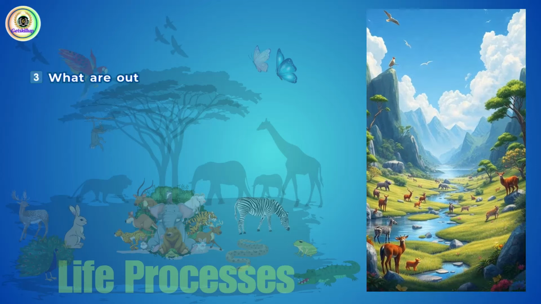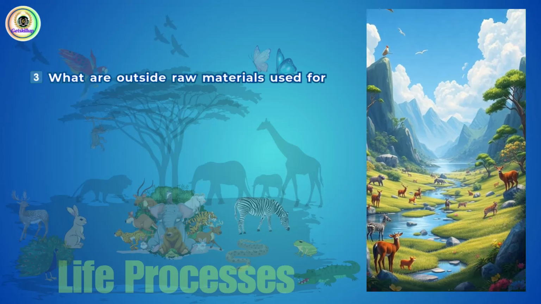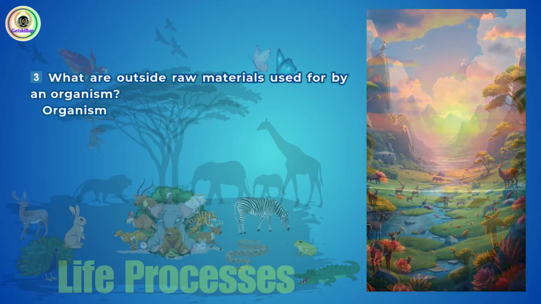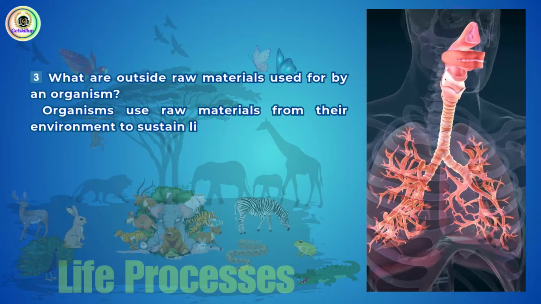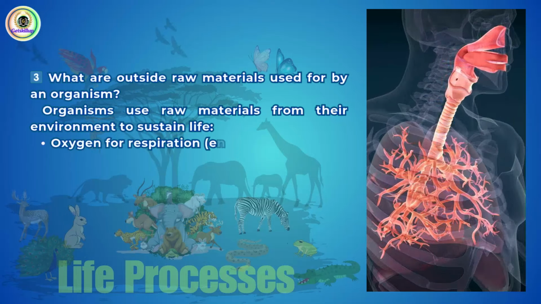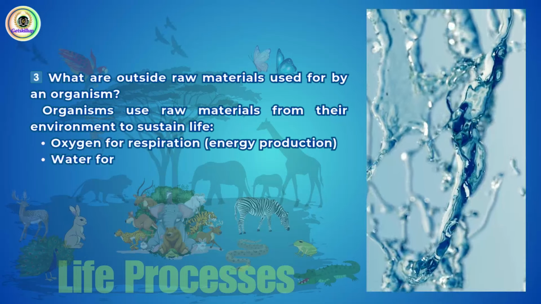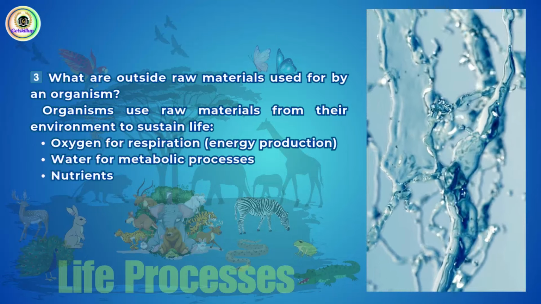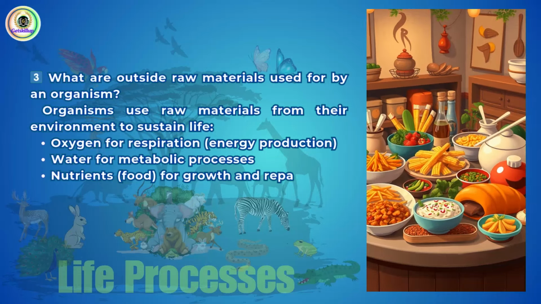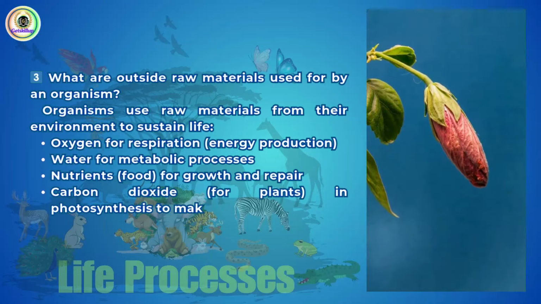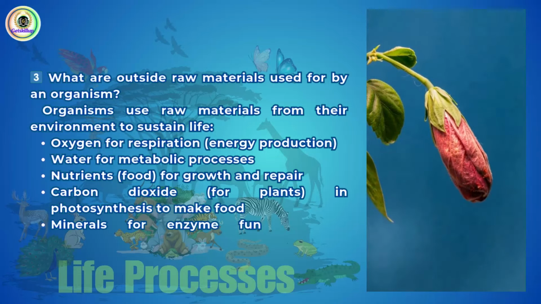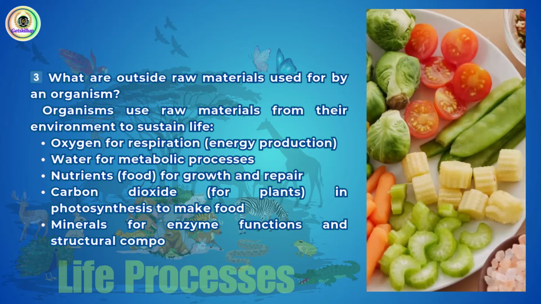What are outside raw materials used for by an organism? Organisms use raw materials from their environment to sustain life. Oxygen for respiration, energy production. Water for metabolic processes. Nutrients, food, for growth and repair. Carbon dioxide, for plants, in photosynthesis to make food. Minerals for enzyme functions and structural components.